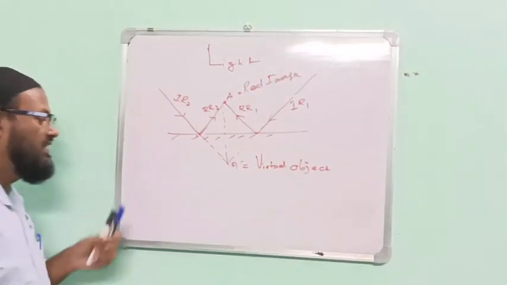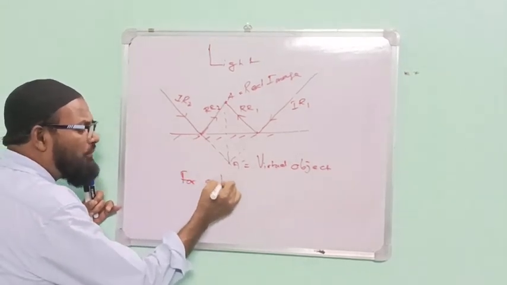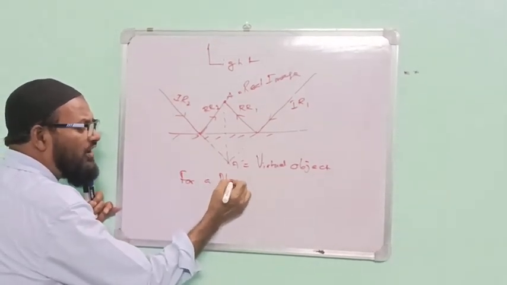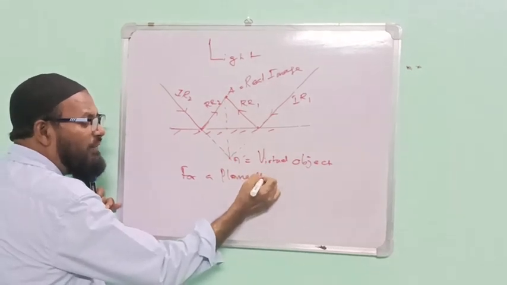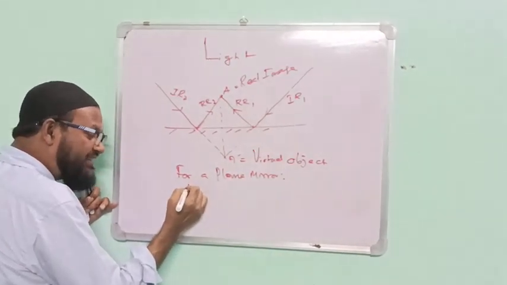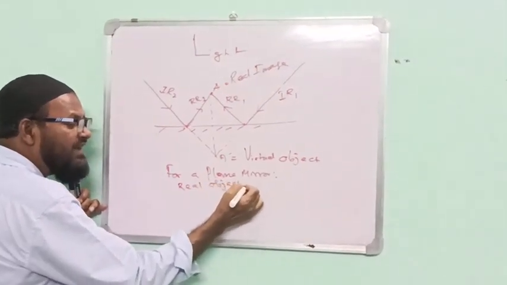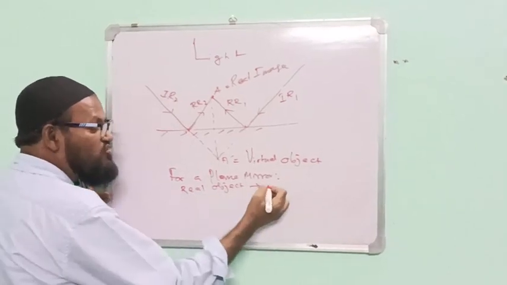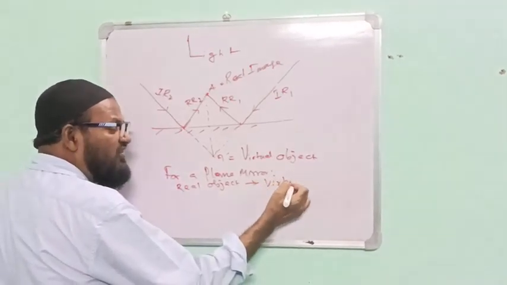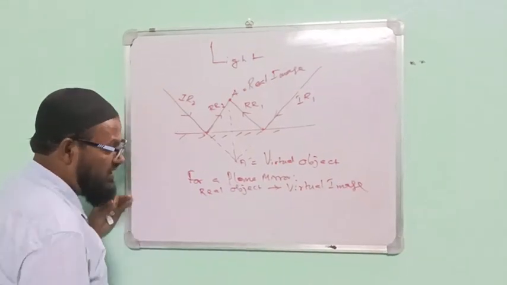Please, what is the conclusion? For a plane mirror, real object, image will be virtual image. This is the conclusion.